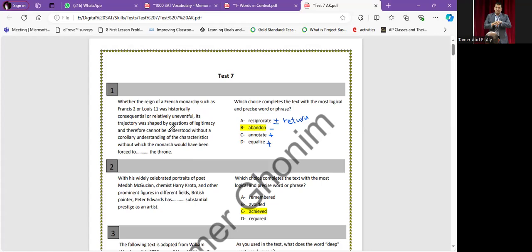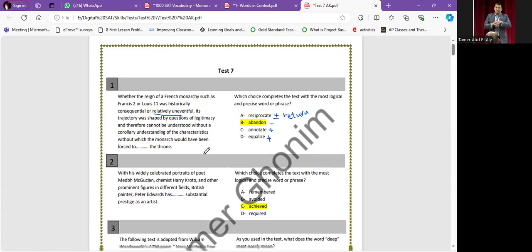If he is describing those kings, he said that it's relatively uneventful. So that means we need something that is negative. And the only negative here is reciprocate or abandon. So here it's better not to return to the throne, because here it will give us a kind of positive. So it will be abandon, forced to abandon the throne, to leave the throne.